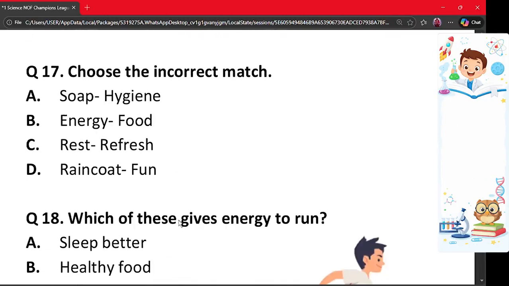Our next question is question number 17. Choose the incorrect match. A. Soap to hygiene, B. Energy to food, C. Rest to refresh, and D. Raincoat to fun. The incorrect match is option D. Soap is used for hygiene, food gives energy, and rest refreshes us. A raincoat is used for protection from rain, not for fun. So the incorrect option is option D, that is raincoat to fun.